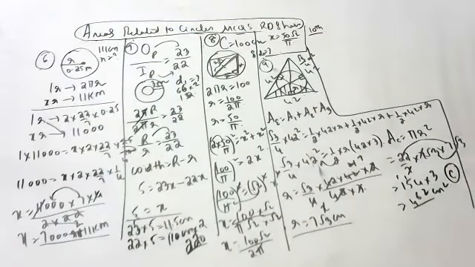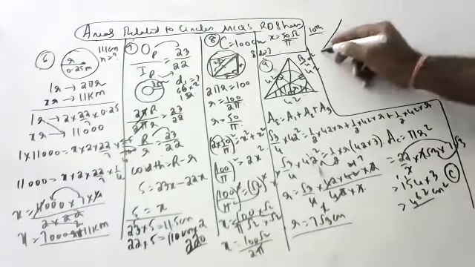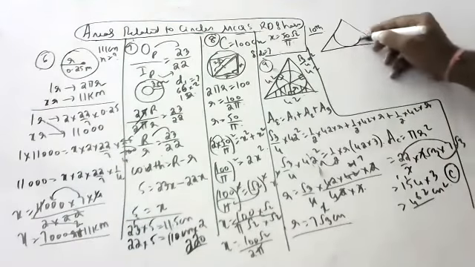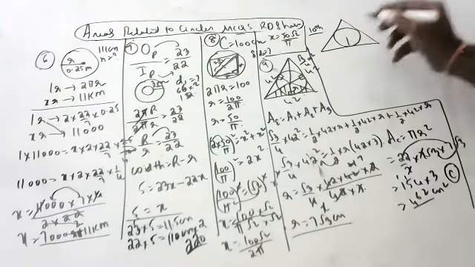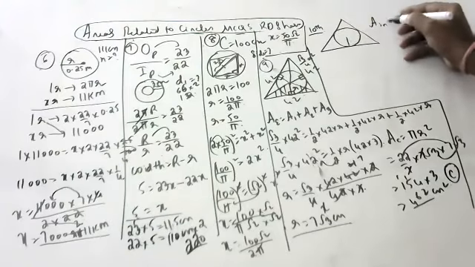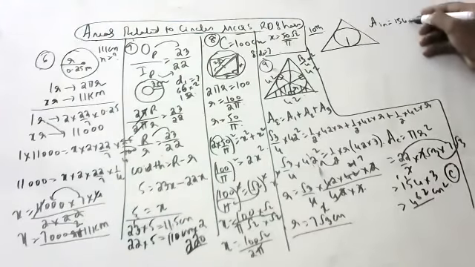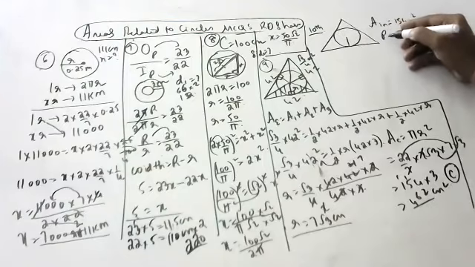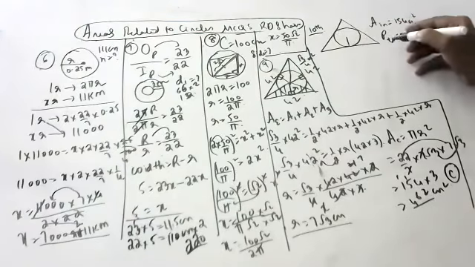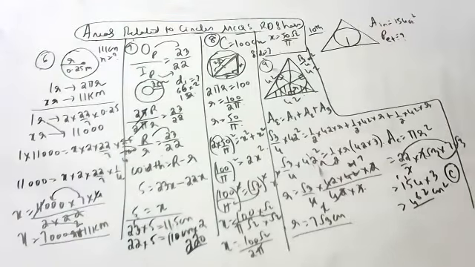10th question, children. Please go to the 10th question. The area of the incircle of an equilateral triangle is 154. Now the area of the incircle they are giving. The area of the incircle is how much? 154. What is the perimeter of the triangle? What is the perimeter of the equilateral triangle? Area is given, children.